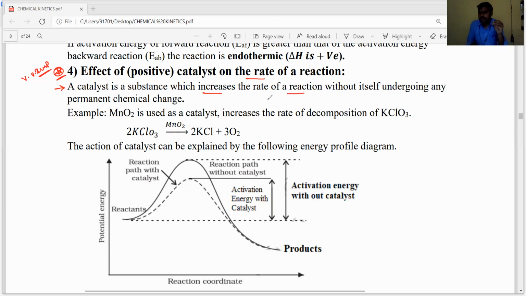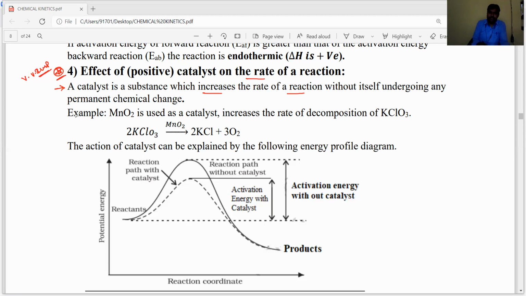Generally, what is the work of the catalyst, dear students? It increases the rate of the reaction, but the catalyst does not get involved in the chemical reaction, meaning it does not undergo any chemical change, but it helps to increase the rate of the reaction. Such chemical substances are called catalysts, or positive catalysts.